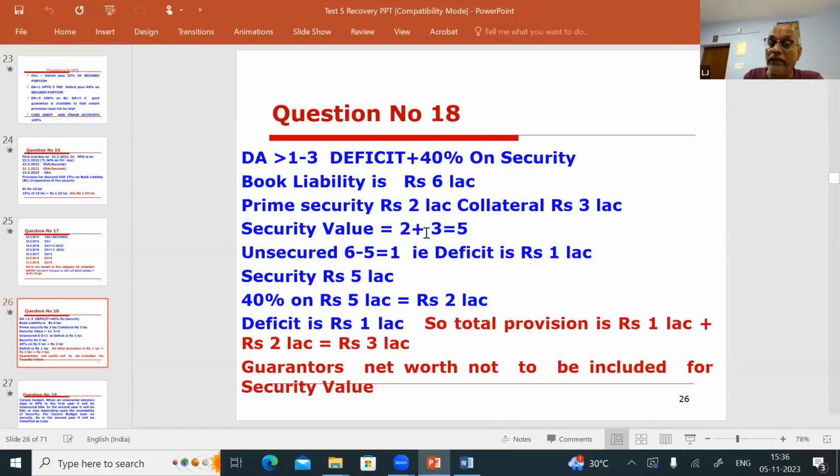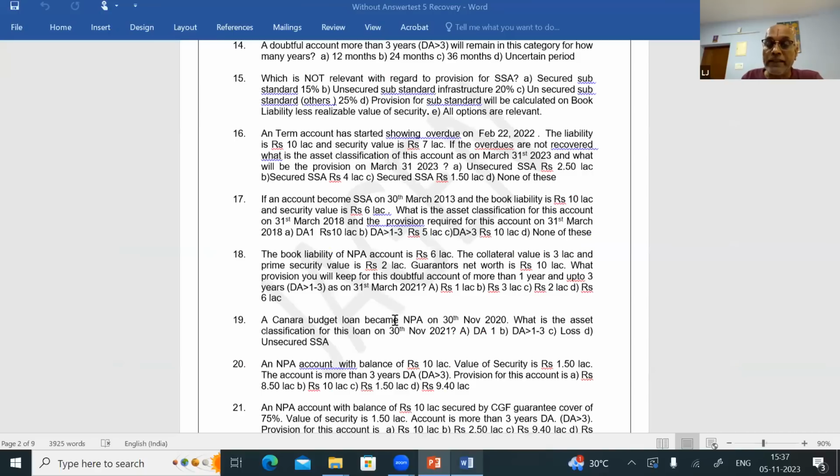Now, what is the security value? 2 plus 3, 5 is the security value. Deficient is 1, already worked out. 40% on the security comes to 2 lakhs. So deficient 1 lakh plus 40% on the security, 2 lakhs, so the total provision for the account is 1 plus 2, 3 lakhs. Guarantor's net worth should not be taken into account. That is question number 18. So what is the provision for this account?